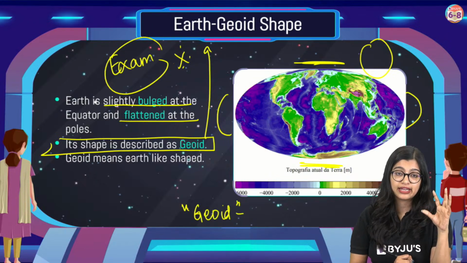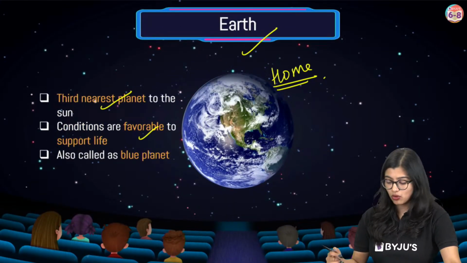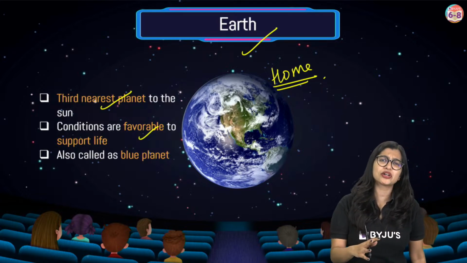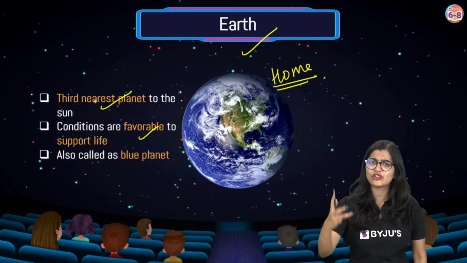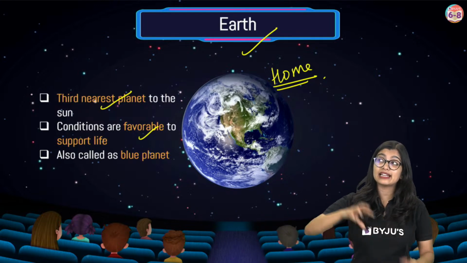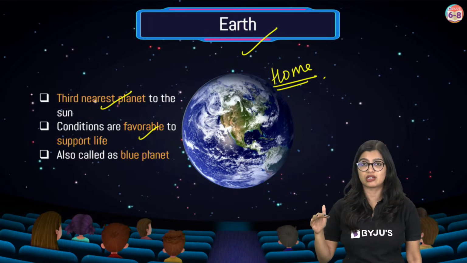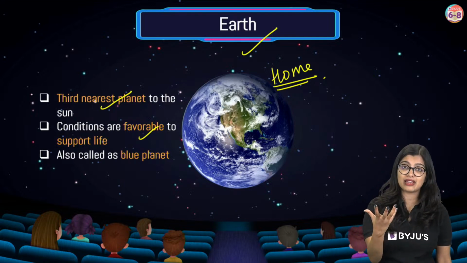Very, very important. Now, when we talk about the Earth, we know that the conditions on Earth are quite favorable, right? It's not too hot, but it's not too cold. Even the atmosphere, the kind of gases that are there, provides the right kind of temperature, which allows life to survive. And of course, things which are necessary for survival of life,